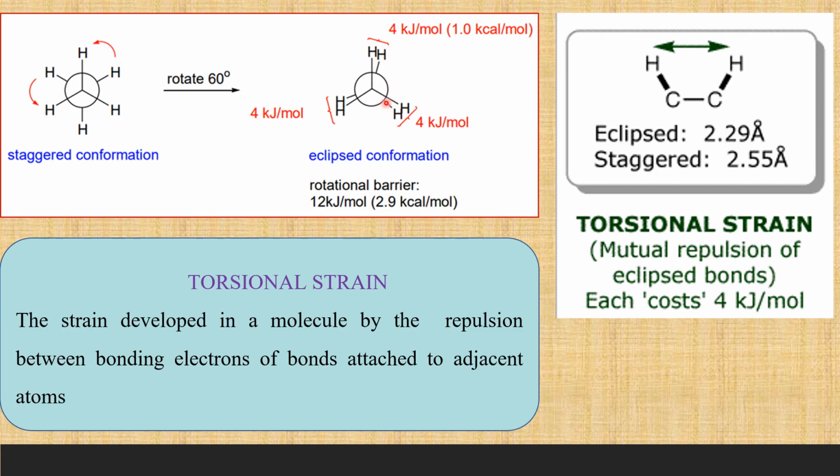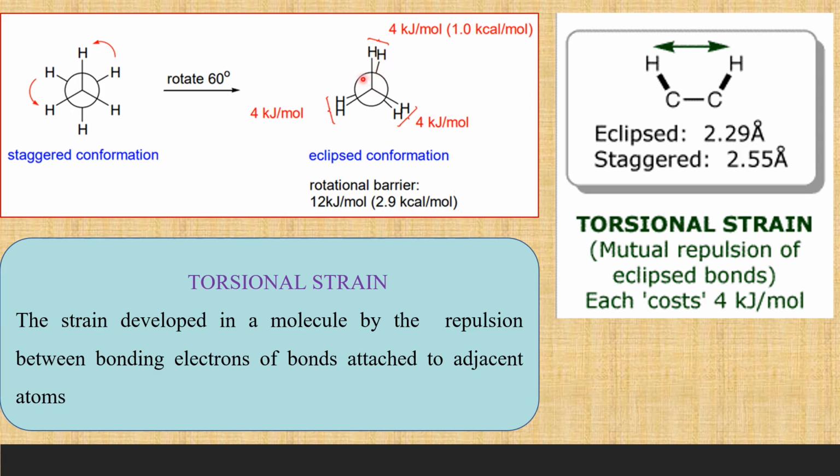And there is another pair of CH bonds here that also increases the energy of the molecule by 4 kilojoules per mole due to bond pair repulsion. Here also there is a bonded pair repulsion. Therefore, there is 3 bond pair repulsion that increases the energy of the molecule by 12 kilojoules, which is equal to 2.9 kilocalories per mole, which is around 3 kilocalories.